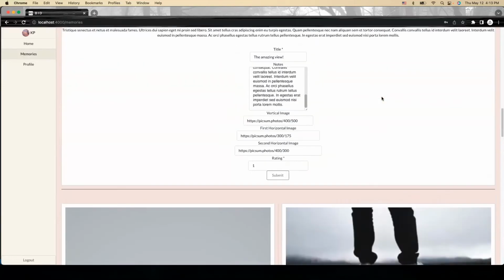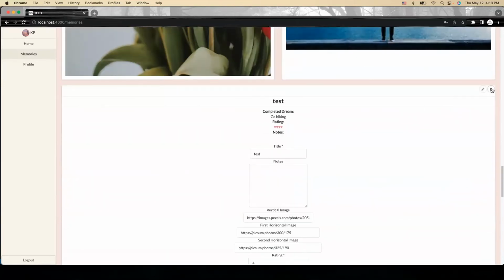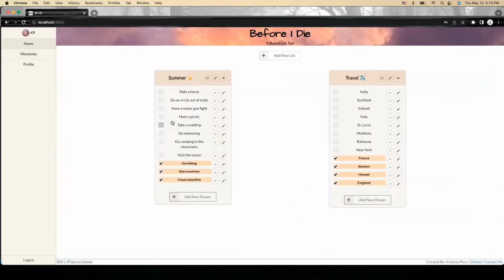So that's that. You could also delete your things as well. I have the "are you sure you want to delete" thing, and it reroutes you back here to your landing page so you can go and complete more things off of your bucket lists.